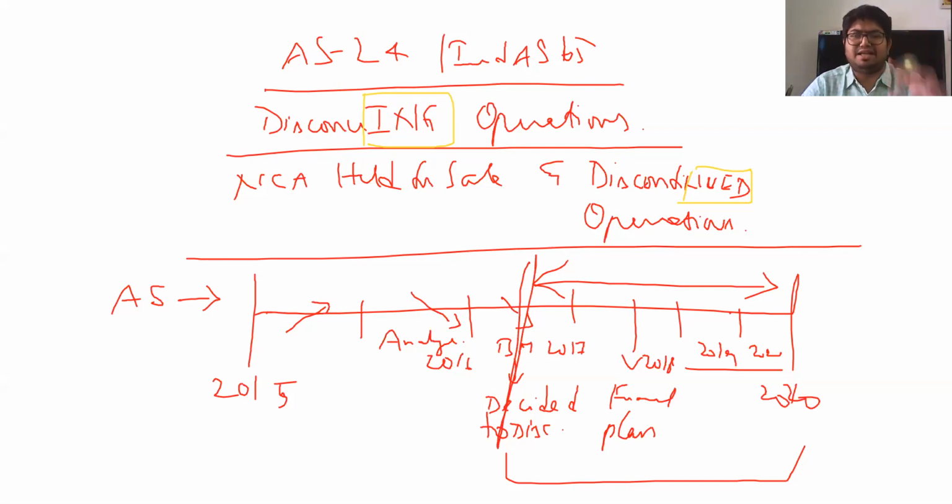Everything independently you are supposed to show with respect to discontinued operations. Now, this is what AS 24 says. Now let us come to Ind AS 105. Ind AS 105 says the moment the board has taken a decision to not continue with the business, why call it a discontinuing operation?